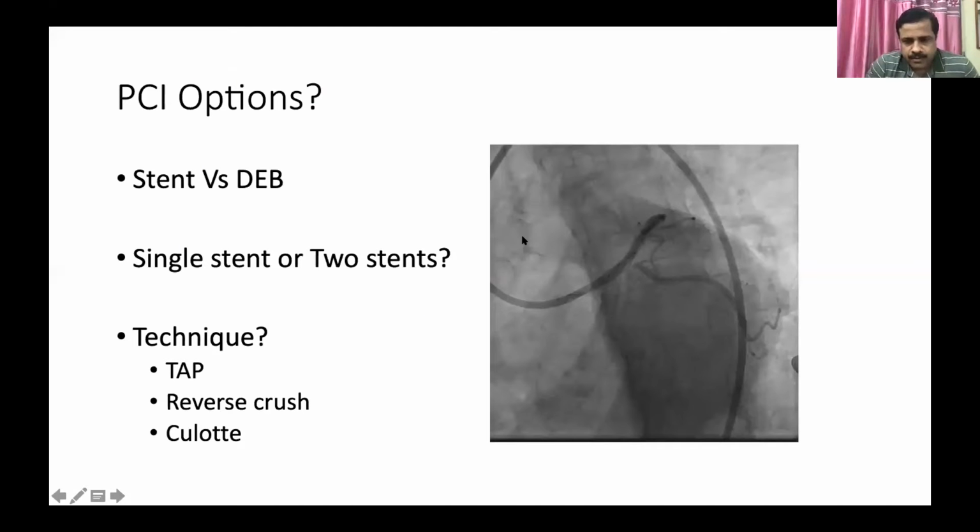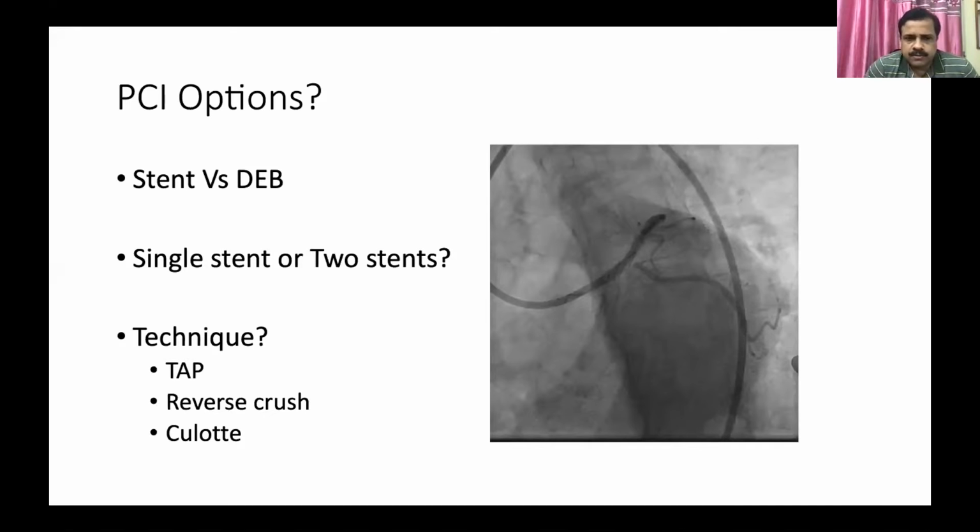Now since it's a complex disease, the question is whether we should stent or just put a DEB there. DEB was out because we already know that the LCX ostium is likely to be fibrotic, and if you use a DEB in a fibrotic area, it is unlikely to deliver much of the drug because no healthy endothelium will be there, and we may not be able to inflate the DEB to the high pressure which requires dilatation. And normally the DEB balloons are semi-compliant balloons, so the nominal pressure is about 8 to 10 or so, not high pressure. So that option was out, and we may not be able to maintain that patency. It is likely to collapse.